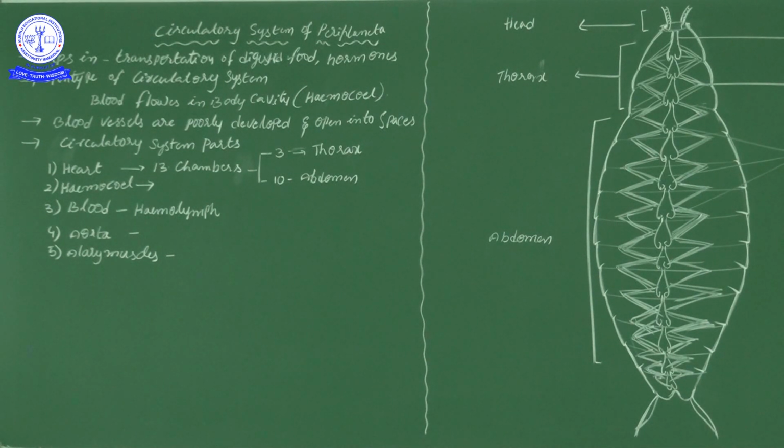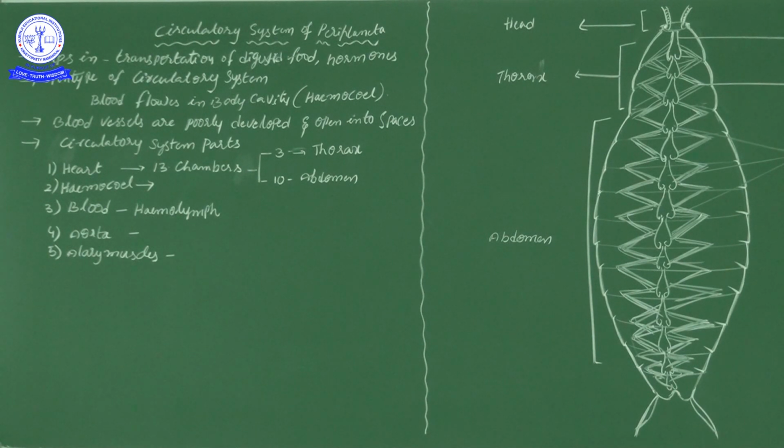So here, the statement you should remember is that the circulatory system of Periplaneta plays an important role only in the transportation of digested food items and hormones, not in respiration. That is the first statement. And the second statement: the circulatory system of the Periplaneta is the open type.